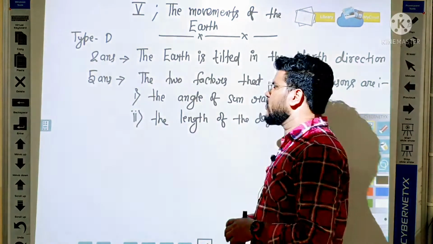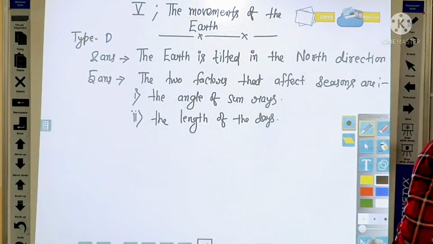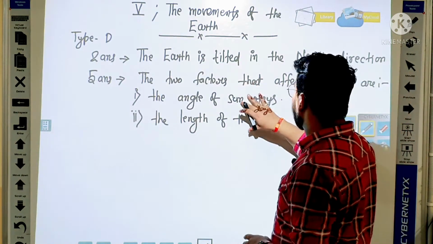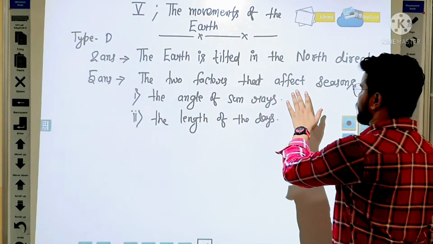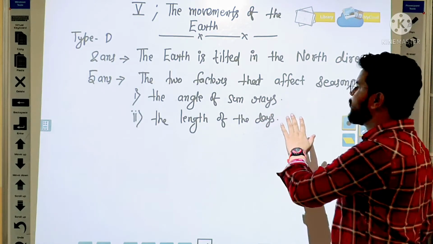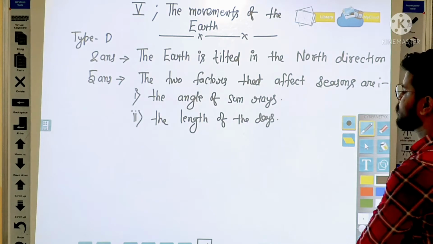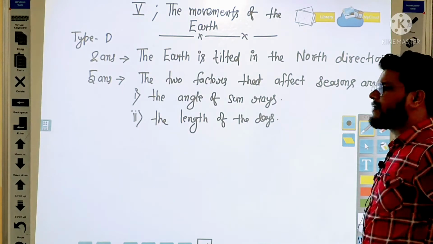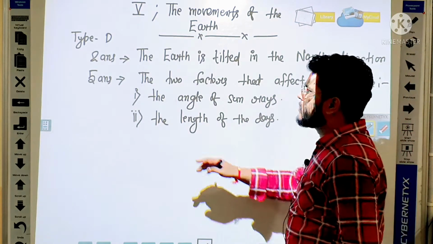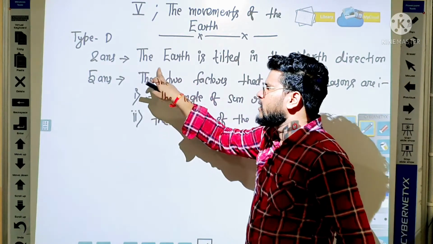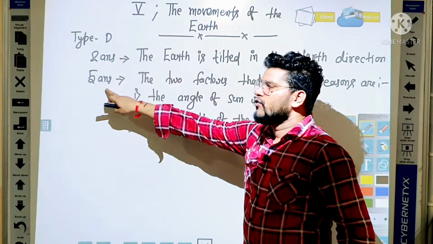Everybody, student, please write down. Okay, take a screenshot. Yes, these are the two factors, okay student, due to which you can say that our season is affected. So yes, this is the answer of second number, type D, second number question, and this is the answer of type D, 5 number question.